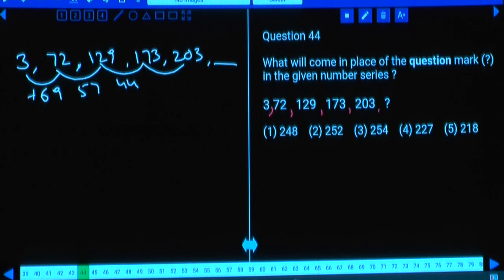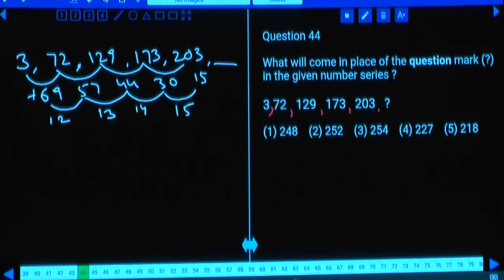And the next difference here is 27 plus 3, 30. Then among these differences, what is the difference here? 30 and 44, 14. Here 44 and 57 is 13. Here the difference is 12. 12, 13, 14, and the next difference must be 15. Should 15 be added or subtracted? Added. 203 plus 15 is 218.